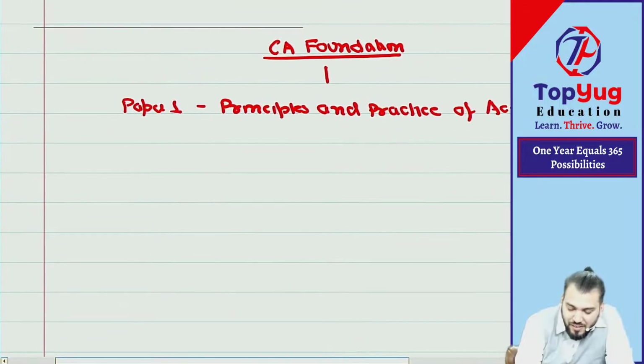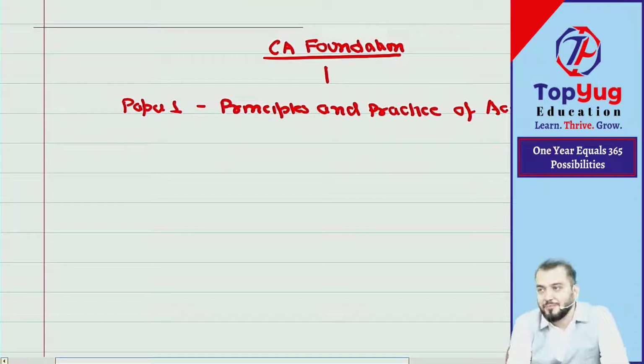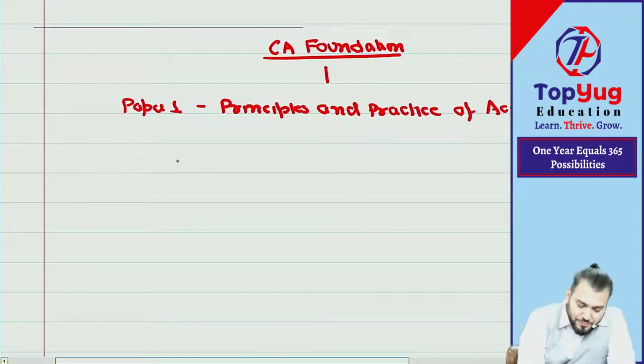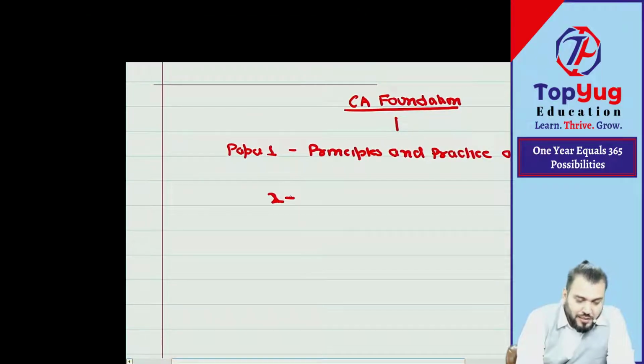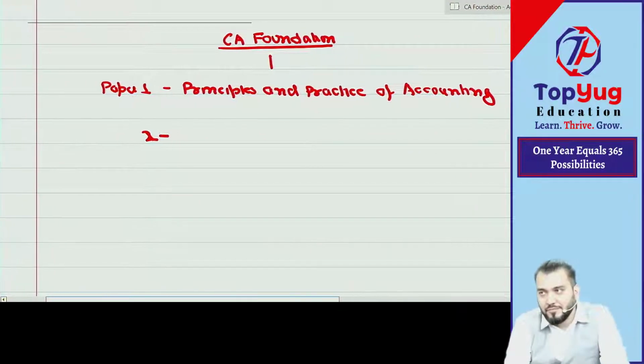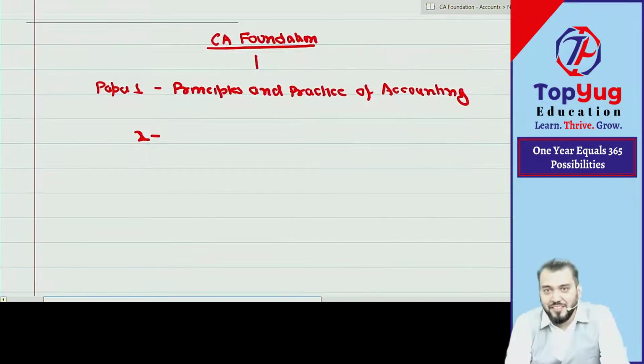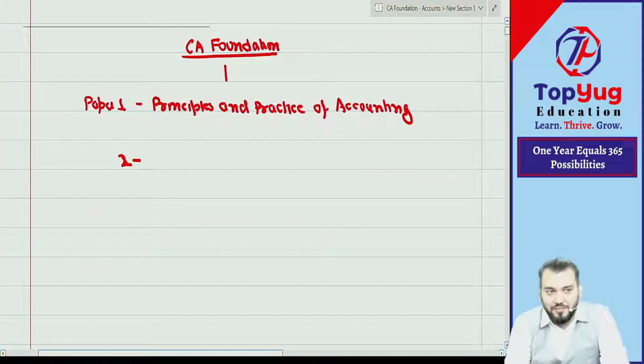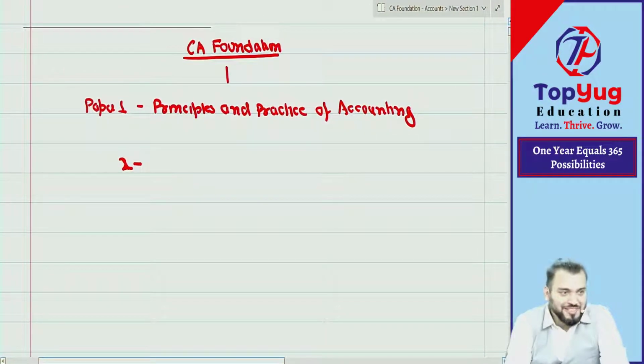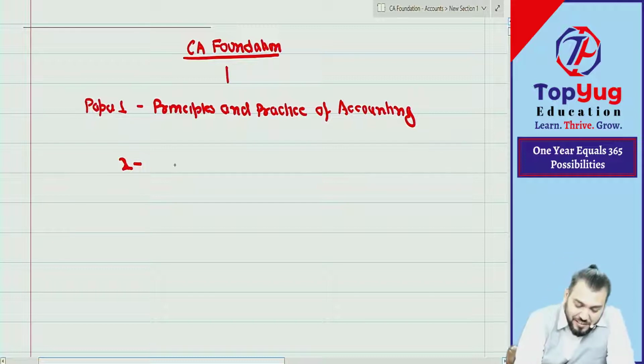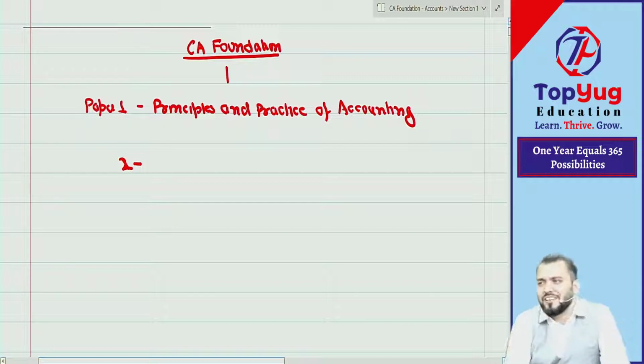Understood. Of course, I will take your accounting subject. I will help you in accounting, so don't worry about accounts. I will be with you till you become CA. So you need to be with me. Chalega? Yes, sir. Then the second paper. Even though I will not take the second, third and fourth papers, let us discuss what the syllabus is and what subjects we have.